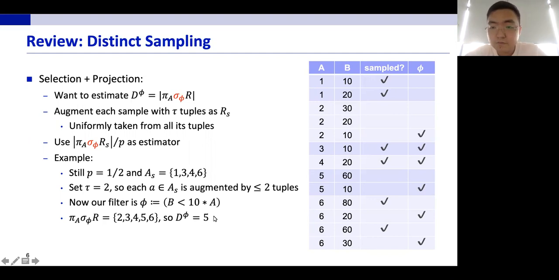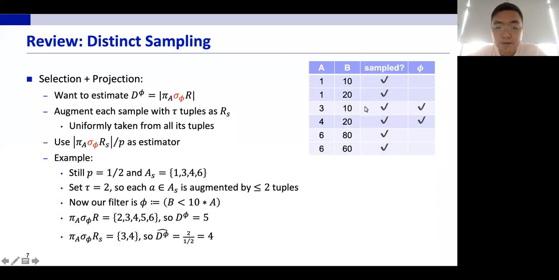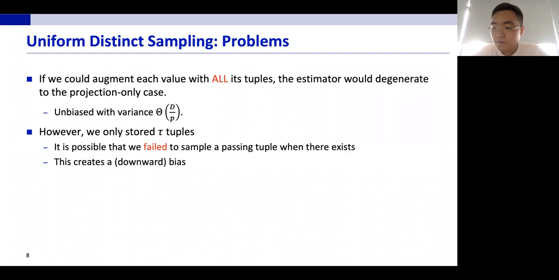And now looking into our samples. So this is our sample relation. And in our sample relation, only 3 and 4 observed a passing tuple. So we are going to use this distinct count in the sample relation after the filter, which is 2, divided by the sampling probability, which is 1/2 in our example. And we get an estimator of 4 when the actual value is 5. So our question is, is this estimator good?